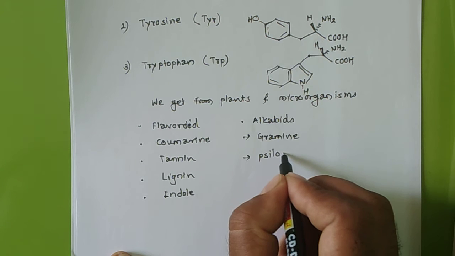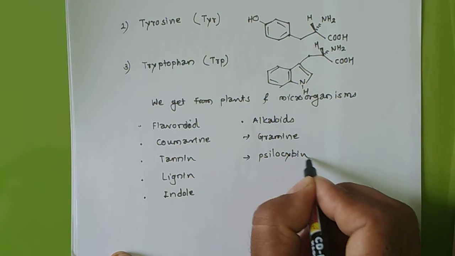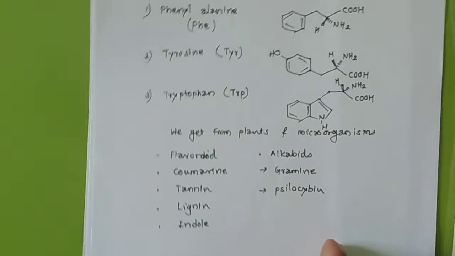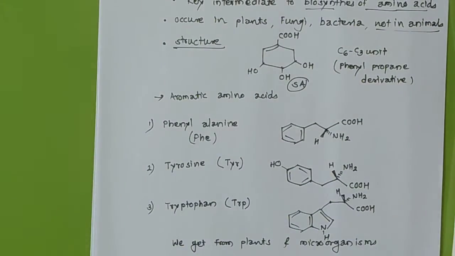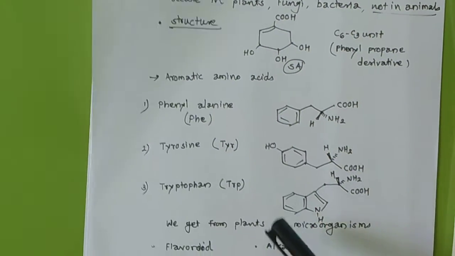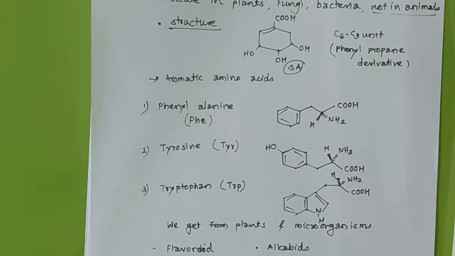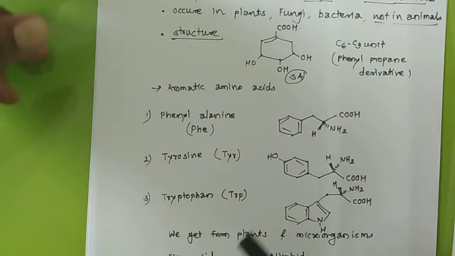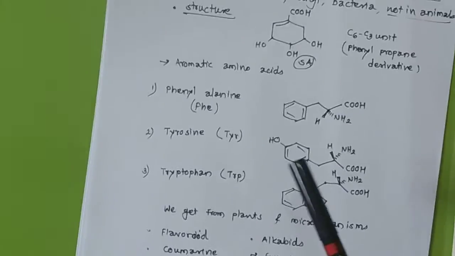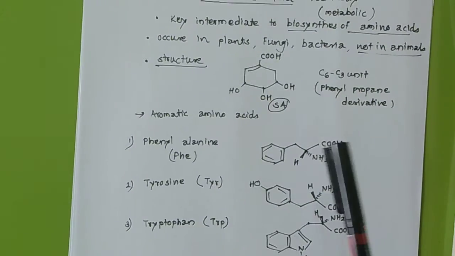So this should be familiar to you all. That's why I have written here. Using this shikimic acid pathway, we can prepare these amino acids, and using these amino acids we can derive so many alkaloids and natural products. Hope you understand how important this shikimic acid is.